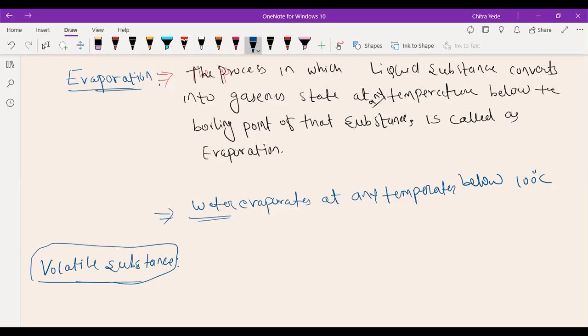Those substances that convert from liquid to gaseous form, or solid to gaseous form, at any temperature are called volatile substances, and the property of the substance is called volatility. Now take a screenshot for that also.